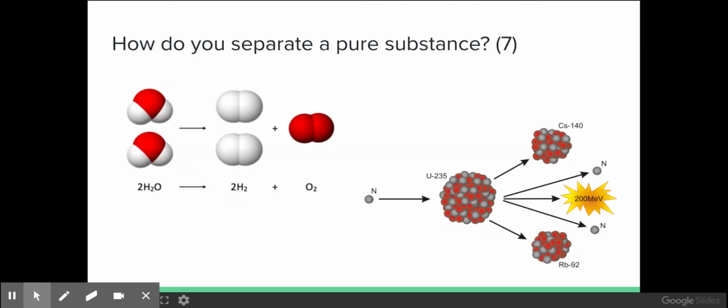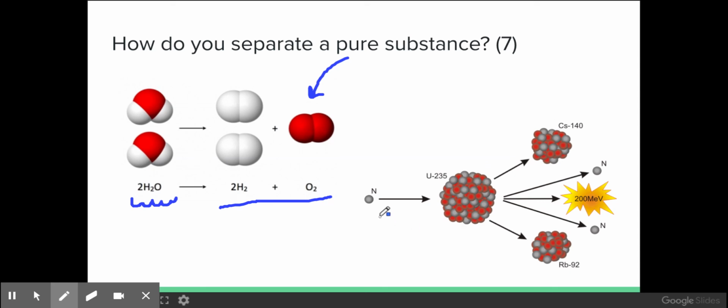How do we separate a pure substance? There's only one way. If you have a compound, the only way that you can separate a compound is to cause a chemical reaction to happen and change it into two distinctly different substances. That is the only way that you can separate a pure substance, through chemical change.